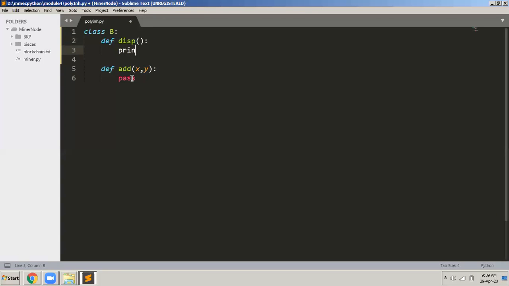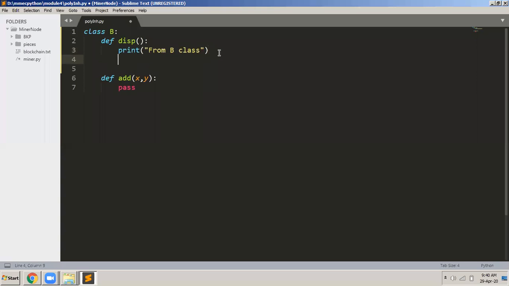I simply write print "from B class". So whenever I call this function disp, you can see that it is calling from the base class. Whenever I call this function disp, it displays a message from the base class. Now remember, this disp function is declared in the B class.